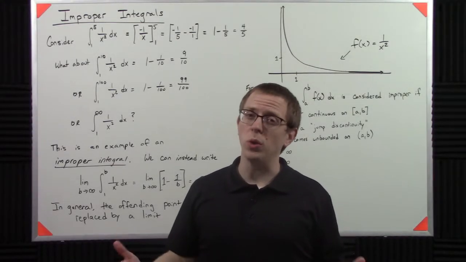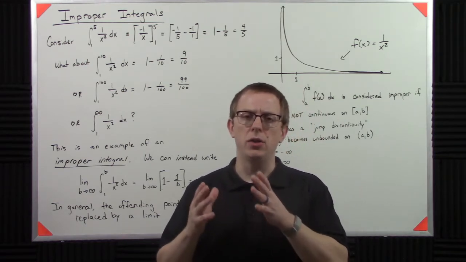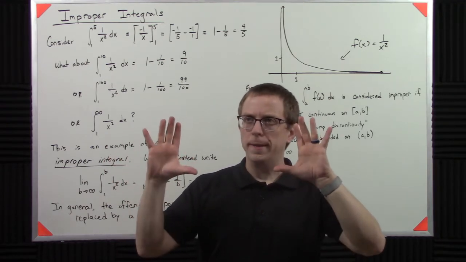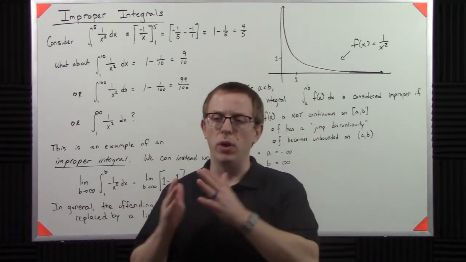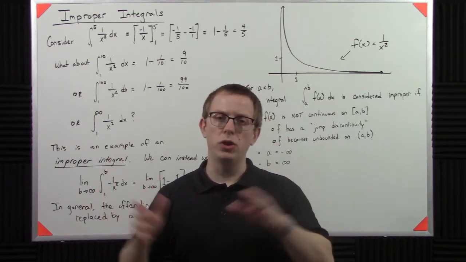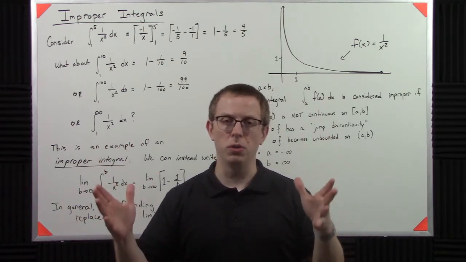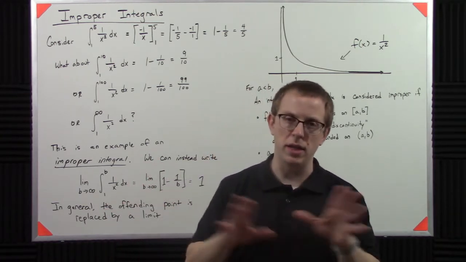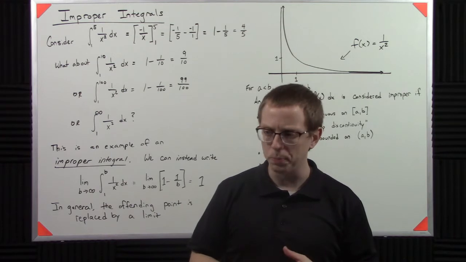You may remember, and you probably don't remember honestly, that the definition of a Riemann integral says that we have to have a continuous function from some bounded region A to B, right? So what I would say is I want to integrate starting at 0, and I might go to 10, and the function that I integrate has to be continuous over that entire closed interval 0 to 10, right? If the function is continuous over 0 to 10, I can integrate it. That's the definition of how we did the Riemann sum and developed what we think of as the standard integral.